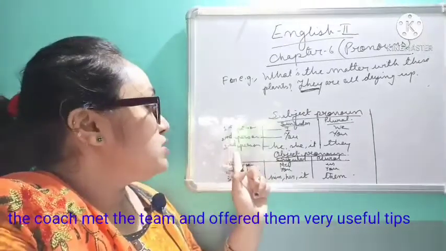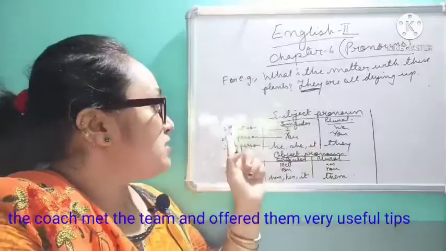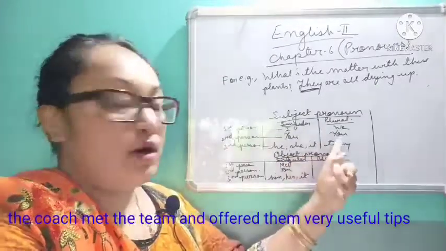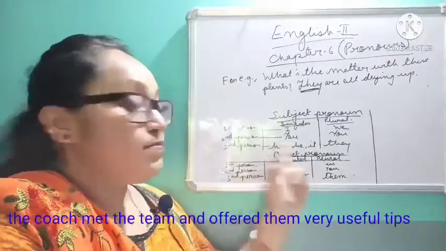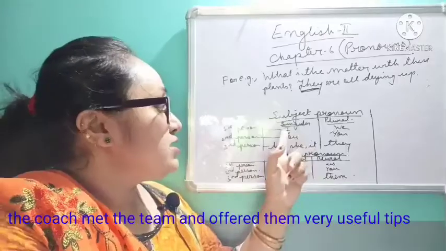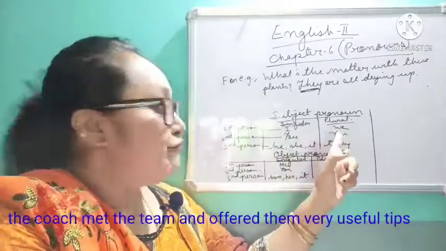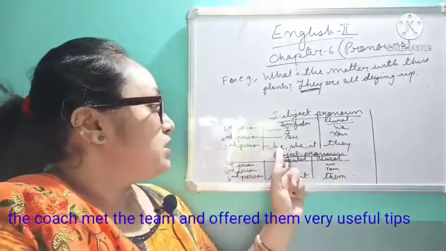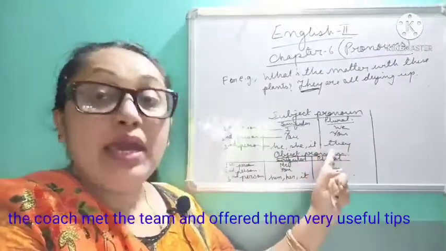First person, second person, third person. First person singular number, first person plural number. Second person singular number, second person plural number. Third person singular number, third person plural number. Clear? So you have to remember this chart. Singular stands for I, plural we. Second person you will remain you. Third person he, she, it. Plural it will be they.